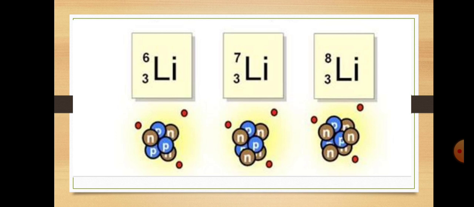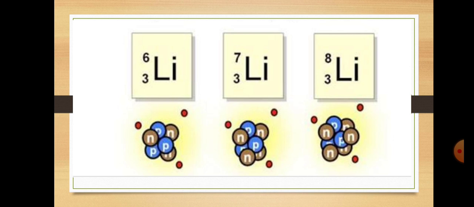If you can see on your screen the structure of the lithium, in the first, lithium 6, having 3 protons and 3 neutrons and also 3 electrons, but in the second case, lithium 7, also having 3 electrons, 3 protons, but the difference is the number of neutrons. Here the number of neutrons is 4: 1, 2, 3 and 4.